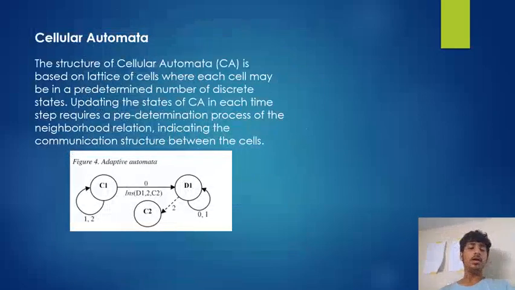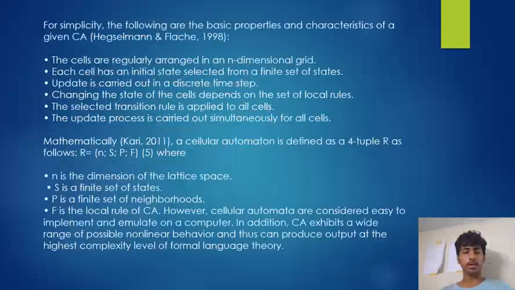Now we will talk about cellular automata. The structure of cellular automata is based on a lattice of cells, where each cell may be in a predetermined number of discrete states. Updating the states of CA in each time step requires a predetermination process of the neighborhood relation, indicating the communication structure between the cells. We can see here the figure of adaptive automata.